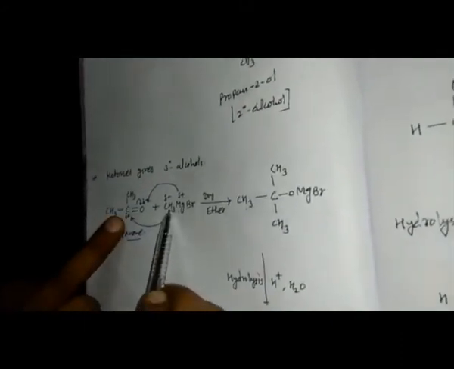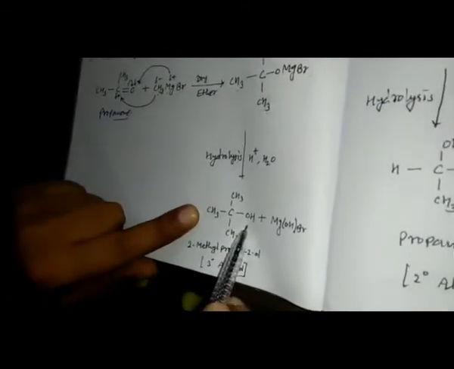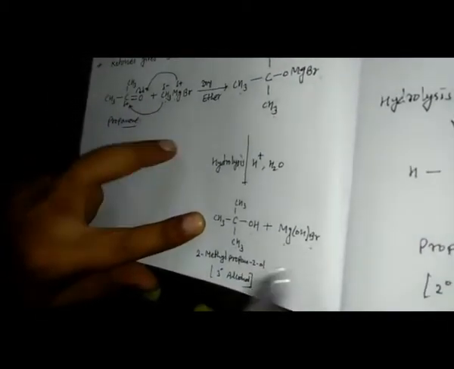This CH3 is attached on the carbon. So this is CH3, CH3 as it is, and OMgBr is attached here. Again during hydrolysis, MgOHBr will be released and we get (CH3)3COH. This is the tertiary alcohol, and this is the magnesium byproduct.